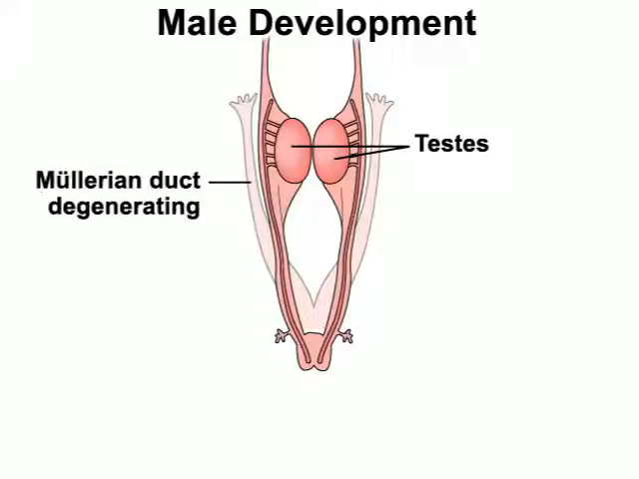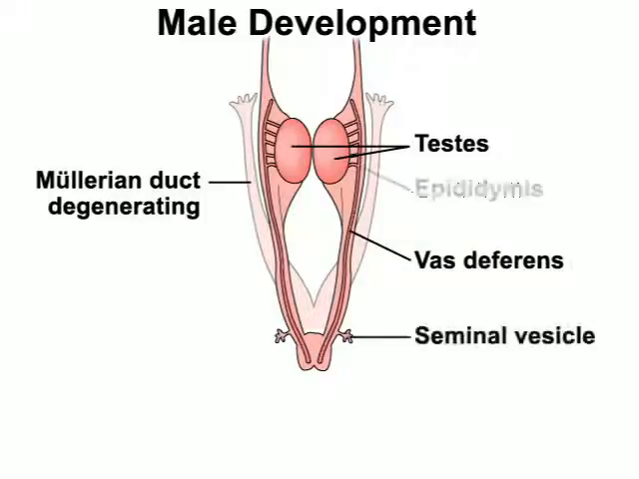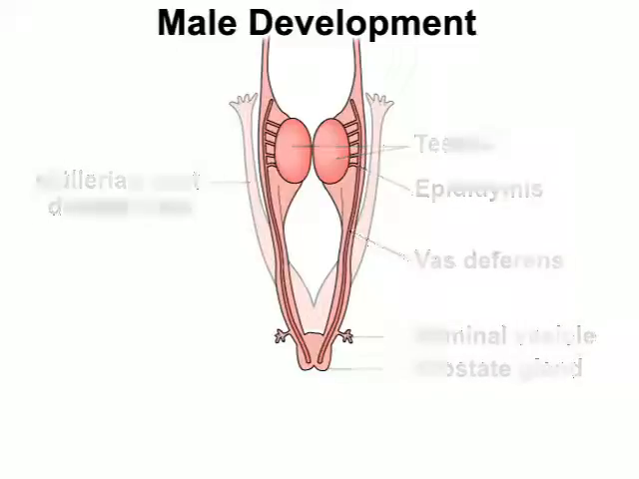Mullerian inhibiting factor causes the Mullerian ducts to disappear during the 3rd month, and testosterone stimulates the Wolffian ducts to develop into the structures surrounding the testicles: the vas deferens, the seminal vesicles, the epididymis, and the prostate gland.